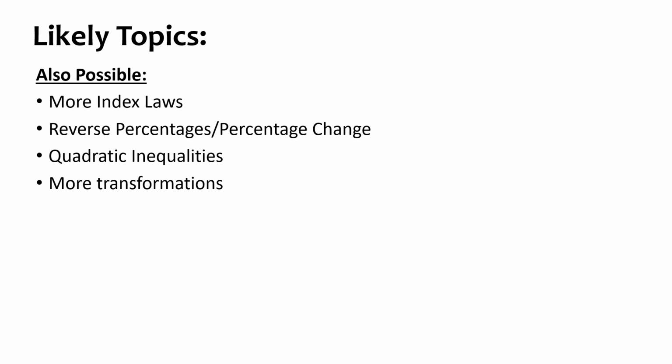I know that it was in paper 2, but there is every chance you could see another transformation question, and it probably wouldn't be the same type. So it might be a combined transformation, it could include invariants, and it may be something else involving transformations. More ratio, I know that there's been a lot of ratio, but it's a huge part of maths, so there's every chance there could just be some more.